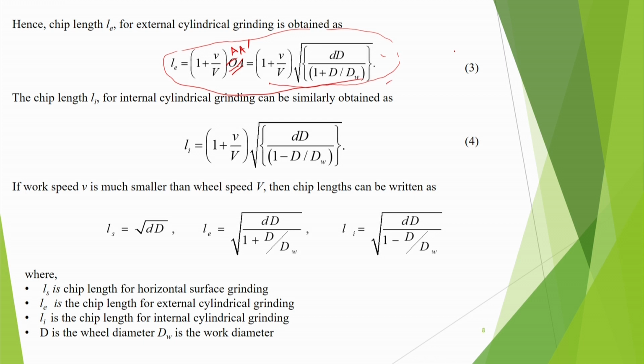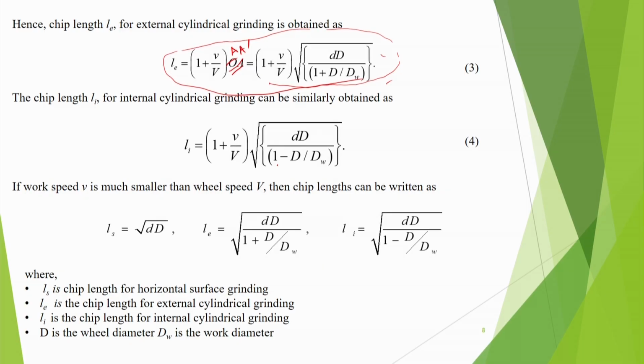This expression has to reduce to the surface grinding one if dw becomes infinite, because the surface is flat. So dw is equal to infinite. If we put that, we get back the same expression. Similarly, if we do this type of exercise for internal grinding, we can obtain a similar expression, and we can say Li is equal to 1 plus V by V under root dd 1 minus d by dw. If work speed V is much smaller than wheel speed V, then the chip length can be written as Ls becomes under root dd, because this portion will be almost this one.